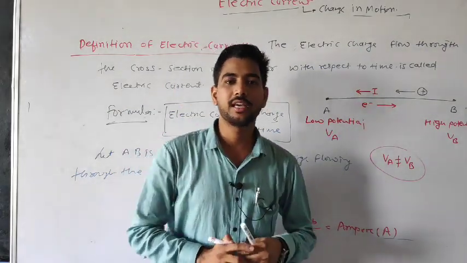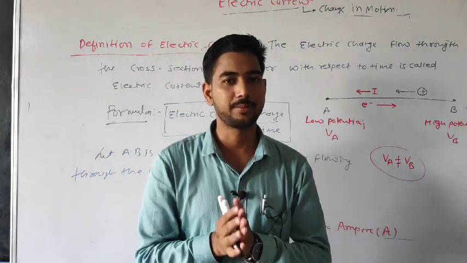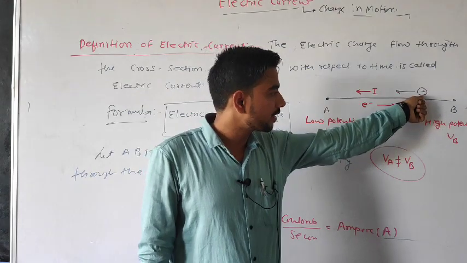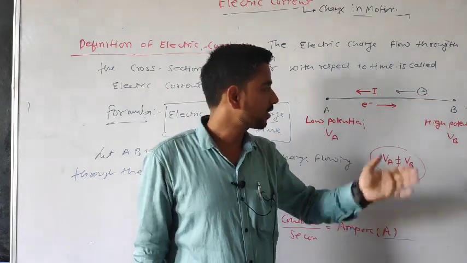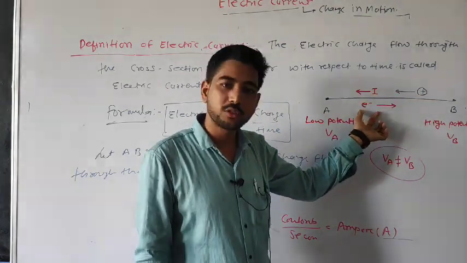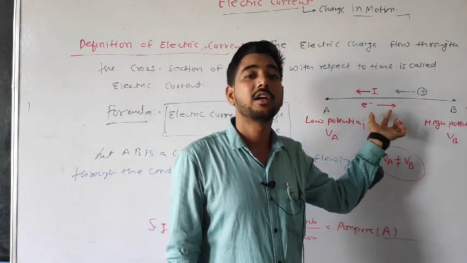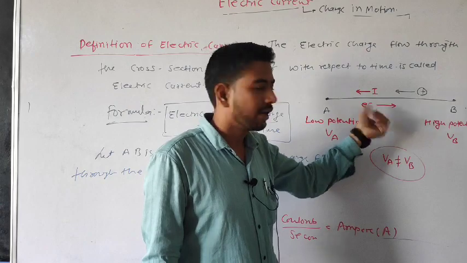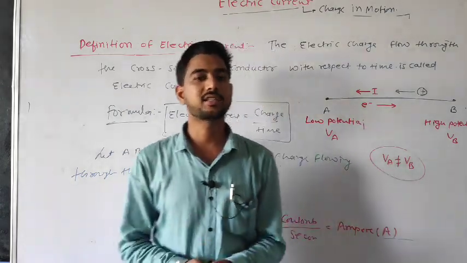That means the direction of current can be defined in two ways. First, the direction of current is along the direction of positive charge. Second, the direction of current is opposite to the direction of electron flow. Positive charge in one direction, electrons in the opposite direction. This is the direction of current.